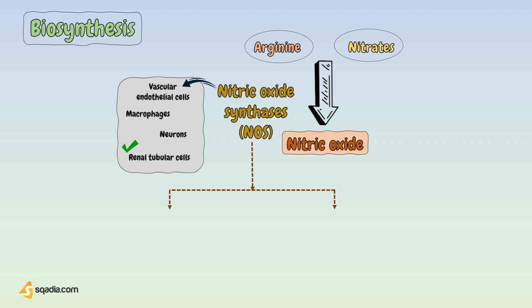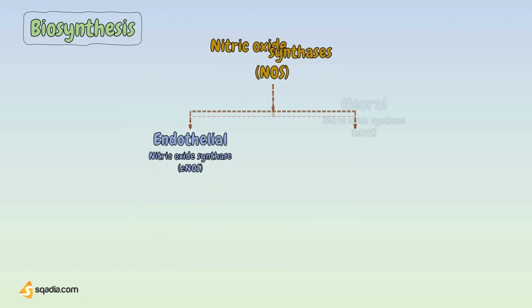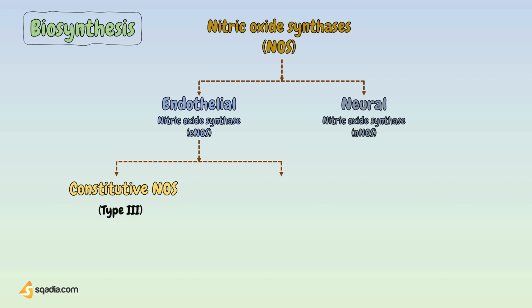Nitric oxide synthases are classified into two categories: endothelial NOS and neural NOS, where endothelial NOS are further of two types: constitutive NOS, also known as type 3, and inducible NOS, also known as type 2.